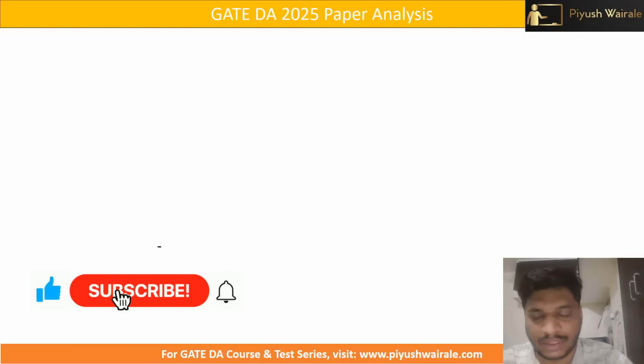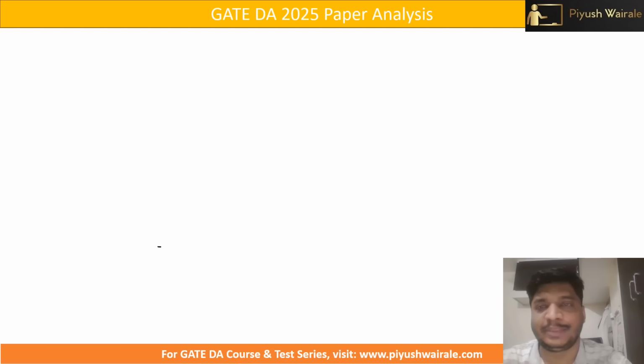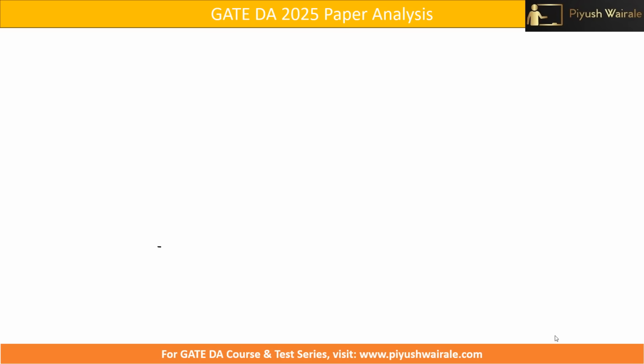Okay. So there was a lot of reaction from the students, that the paper was tough, that the paper was moderate. Let's discuss it in this particular video. We are going to do a complete analysis of the paper. Let's see which subject was difficult. And at the last, I will tell you what a good number of attempts is.